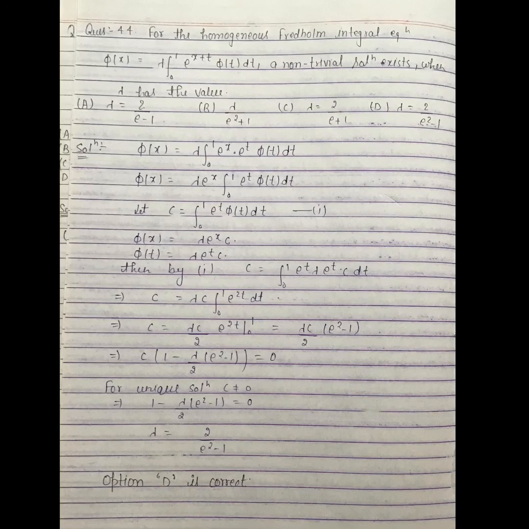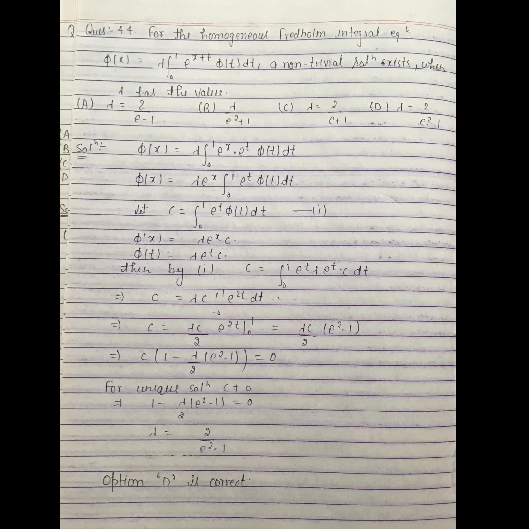Now we can separate x terms and t terms and write phi(x) is equal to lambda e^x times the integral from 0 to 1 of e^t phi(t) dt. Let c be equal to the integral from 0 to 1 of e^t phi(t) dt. Then phi(x) is equal to lambda e^x times c. In terms of t, phi(t) is equal to lambda e^t times c.